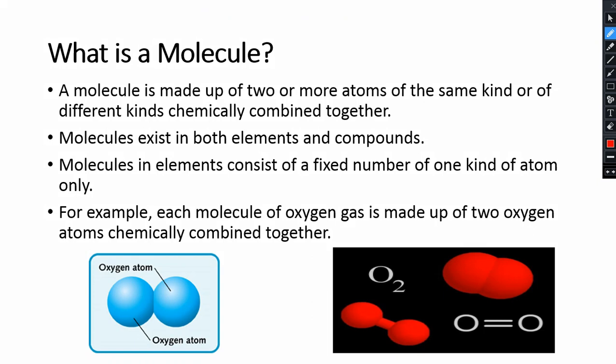If you look at the first line, it says that a molecule is made up of two or more atoms.